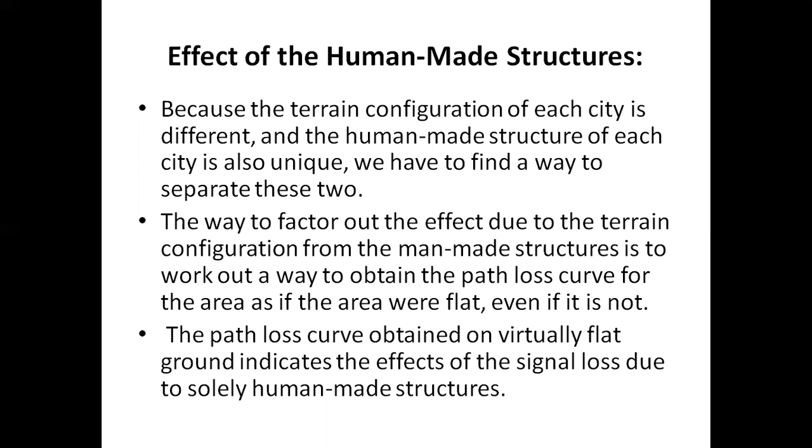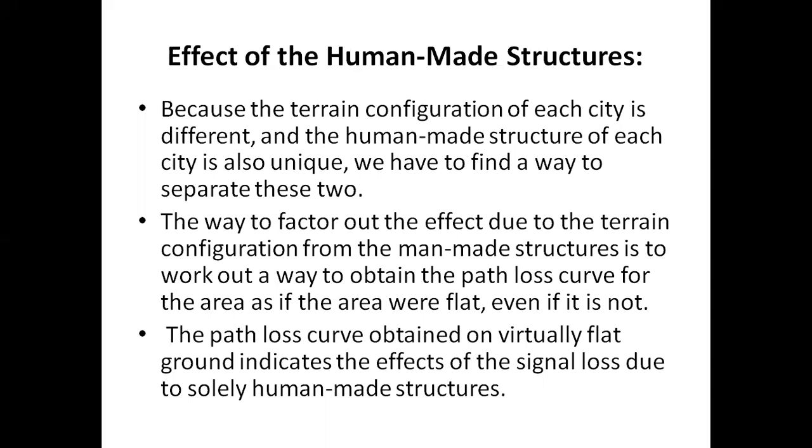Here, because the terrain contour configuration in each city is different, the human made structure of each city is also unique. That means in some areas we have some human made structures, and in other areas we have some different human made structures. At each area the structure is different, that is unique. So we have to find a way to separate these two effects.